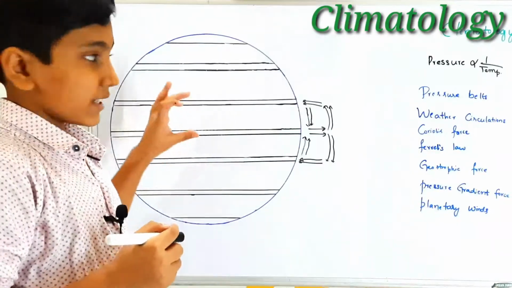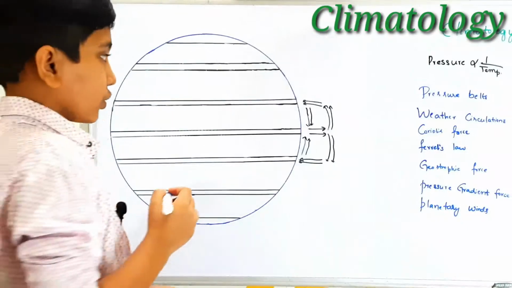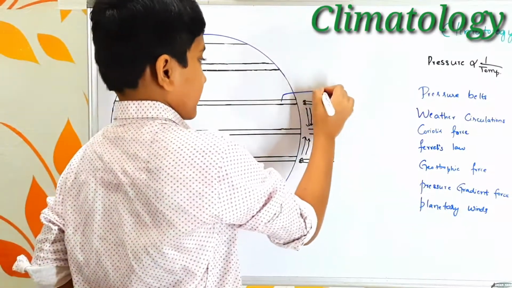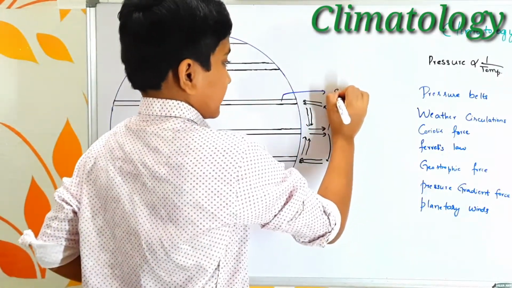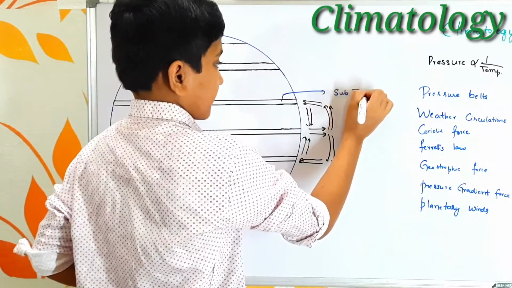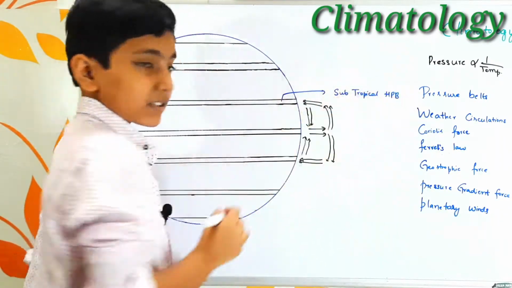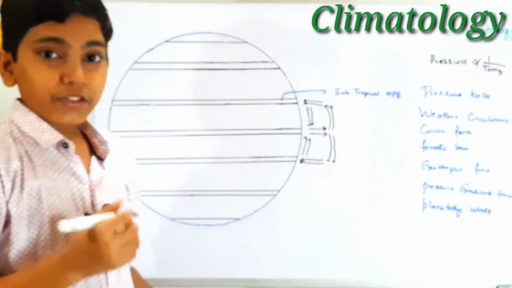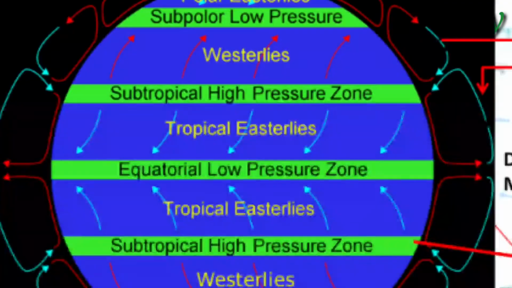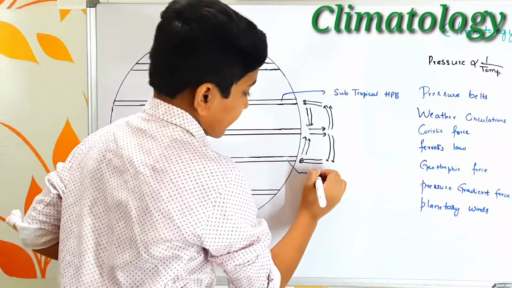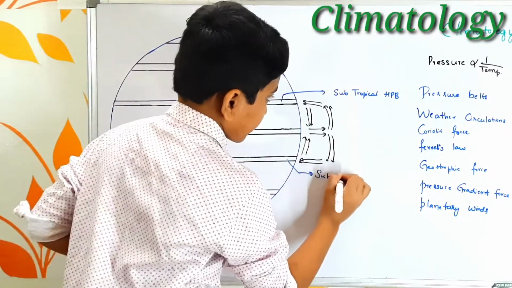Now let us name these three pressure belts. The first one is the subtropical high pressure belt, because as you can see here there were already a few particles and some more particles are added, which results in the formation of a high pressure belt. And here as well we find the subtropical high pressure belt.